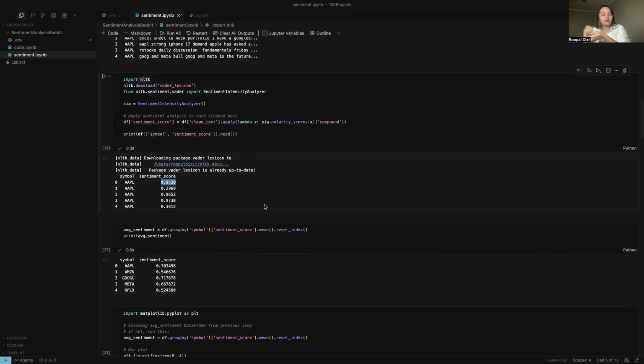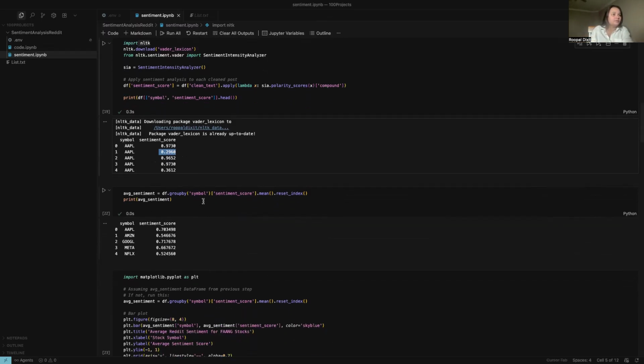Say if that particular post had a very good, very positive impact regarding the Apple, then it is giving a 0.9730 score. So 0.296 might be towards neutral. And so for that, okay, I have filled this.